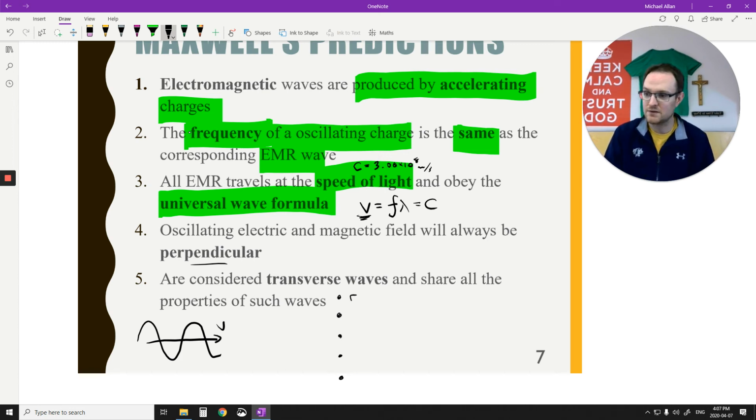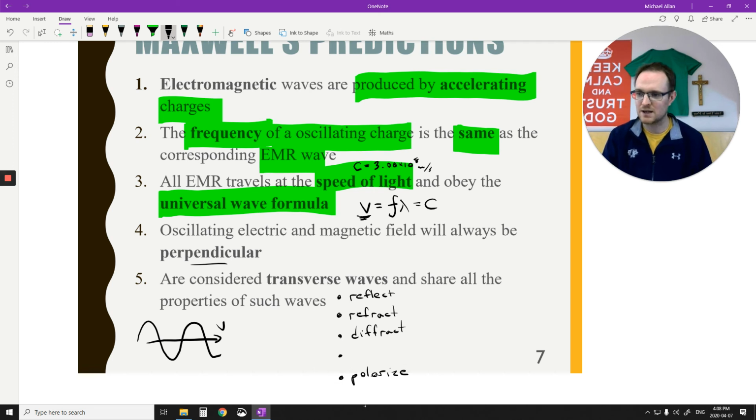Transverse waves, all waves actually, reflect, okay? All waves also refract, and they diffract, and they polarize. I'm putting this kind of in the order that we're actually going to be talking about.